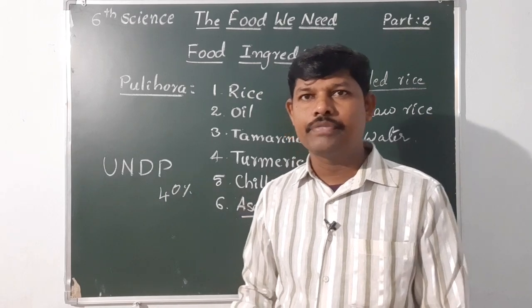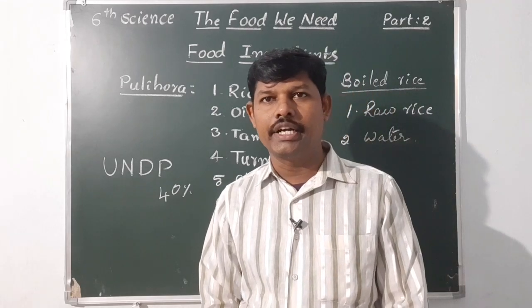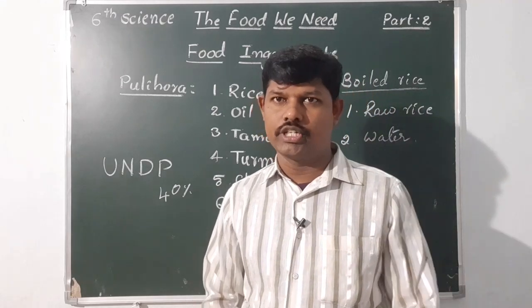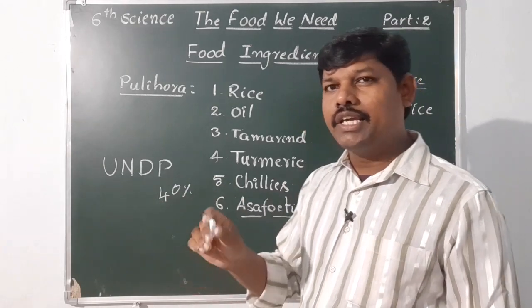At the same time, according to the report of the FAO, Food and Agriculture Organization. In the previous class also we discussed FAO.